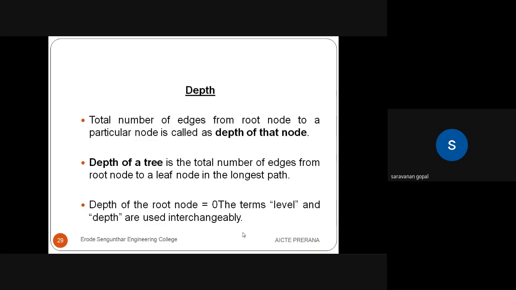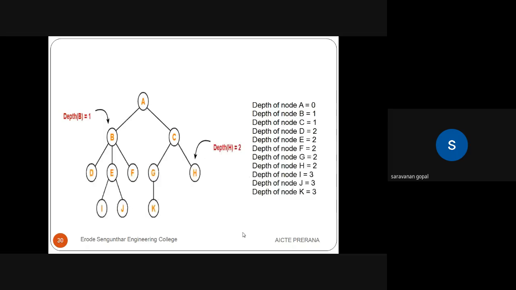See the example of depth. On the left side I am showing a tree, and on the right side the depth of each node in the tree. The depth of node A is 0. The depth of node B is 1. The depth of node C is also 1. The depth of D, E, F, G, H is 2.